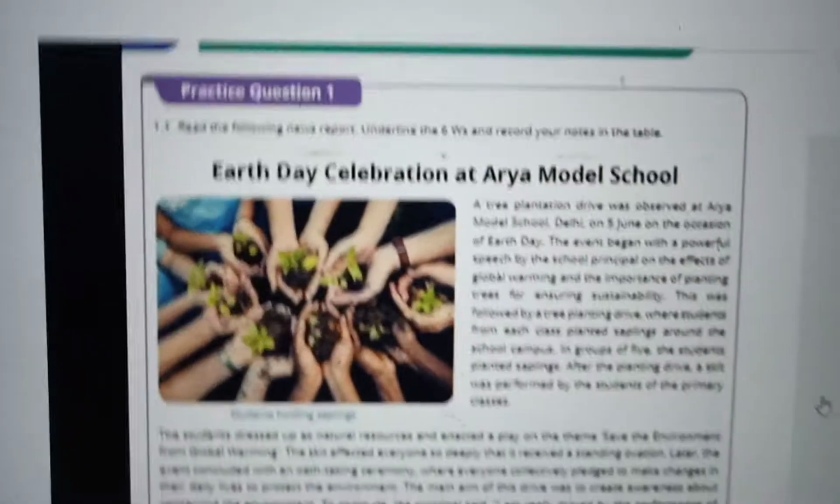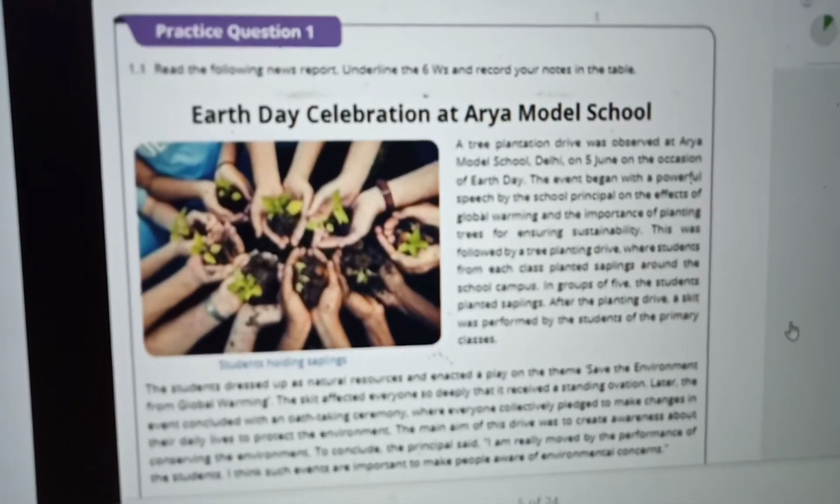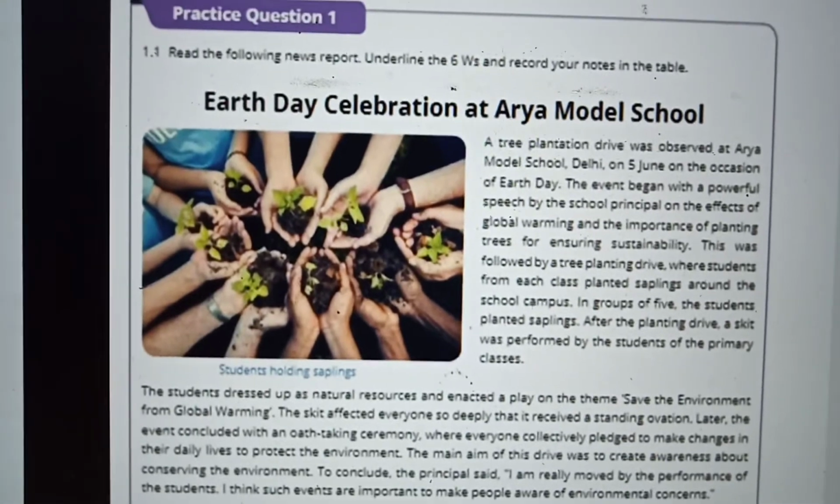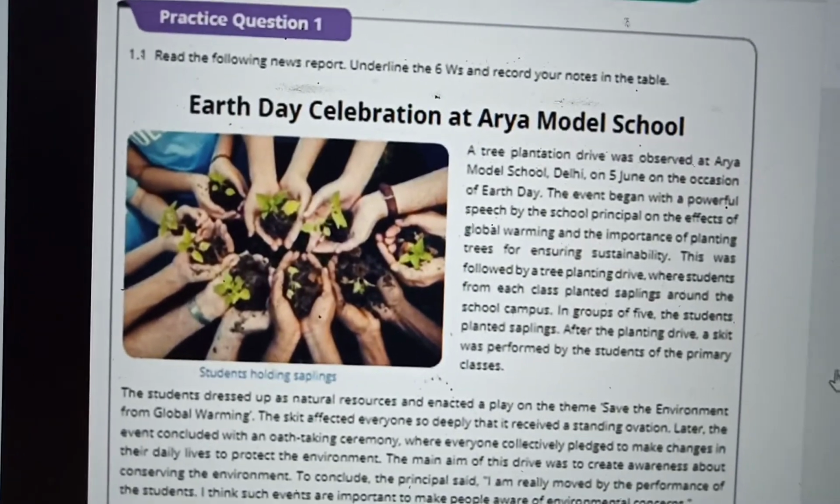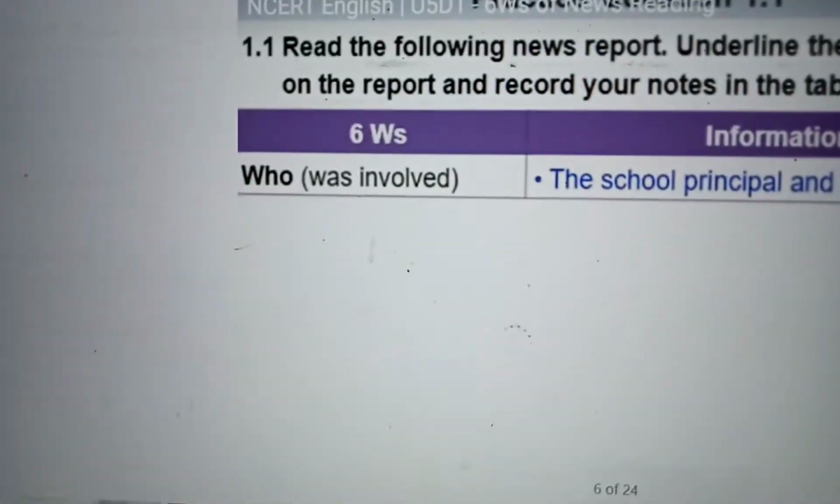Now here there is a passage in the lesson that is giving you a news report. You have to underline the 6 W's that I told you. Go through this and record your notes in the table they have given. What are the 6 W's? What, when, how, where.